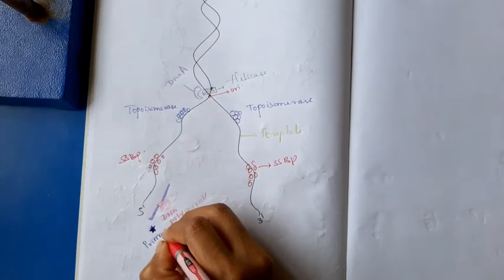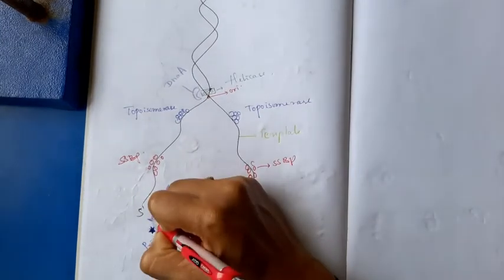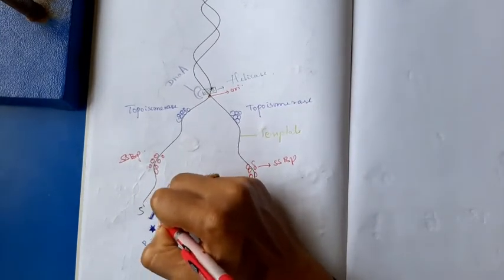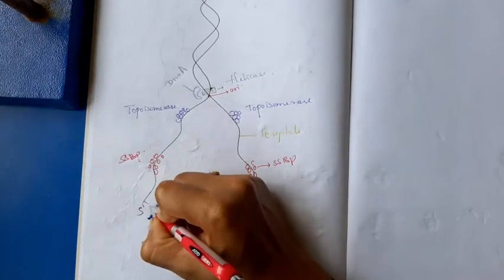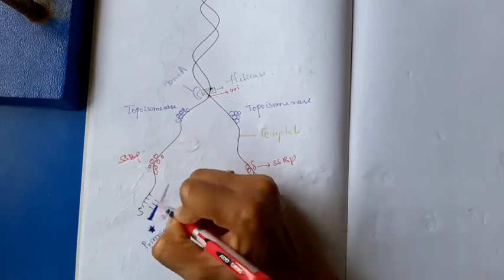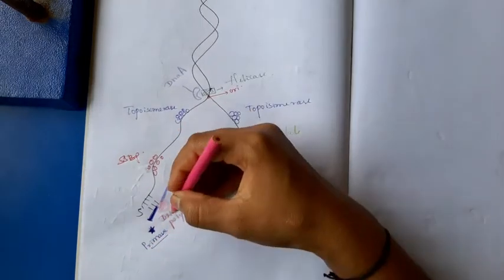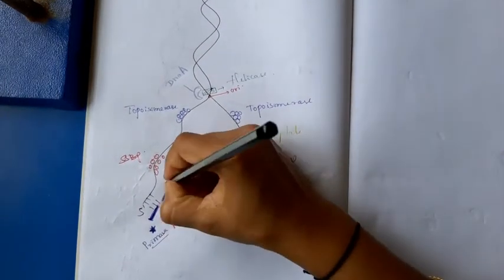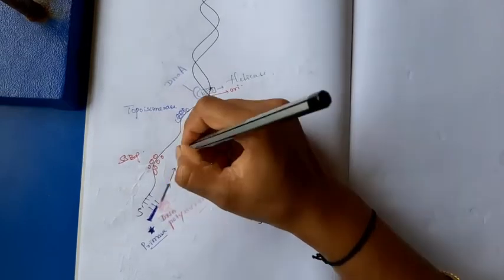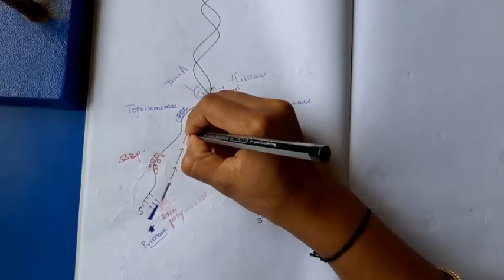Primase is a protein which adds a small segment of RNA. Okay, then there is a bond between DNA and RNA. Then the hero enters, DNA polymerase. It starts producing the discontinuous strands.